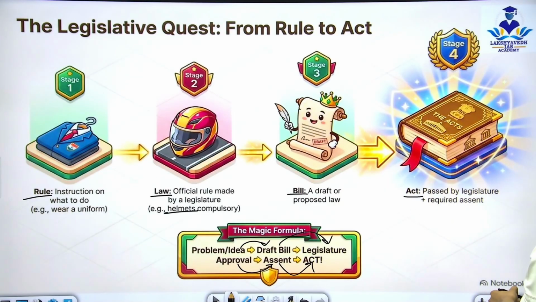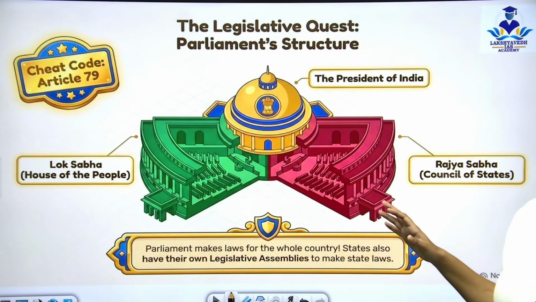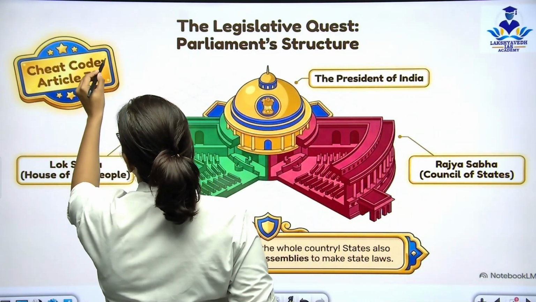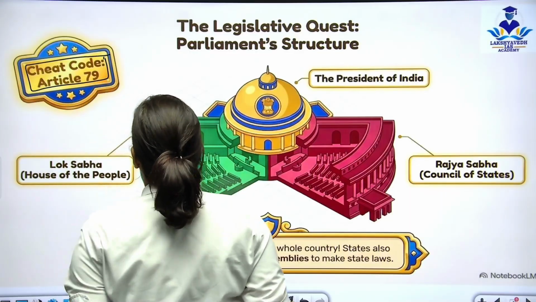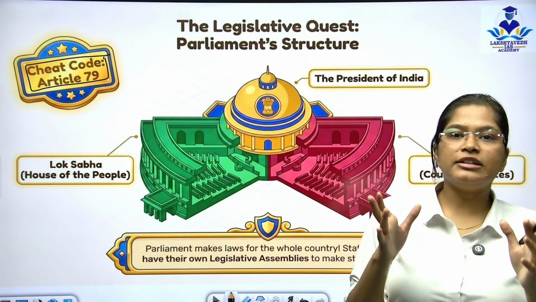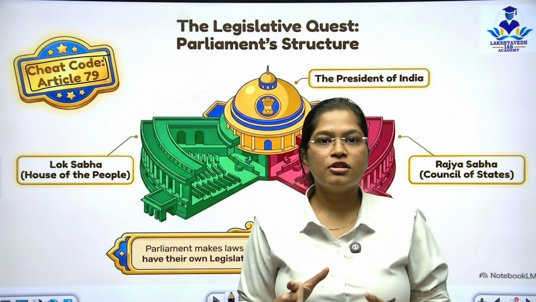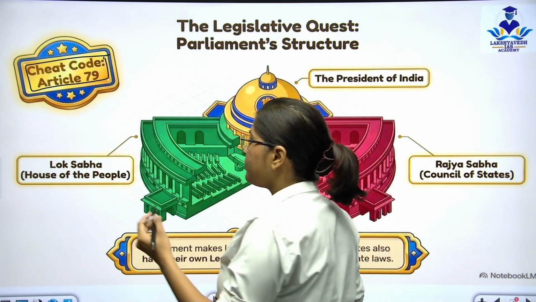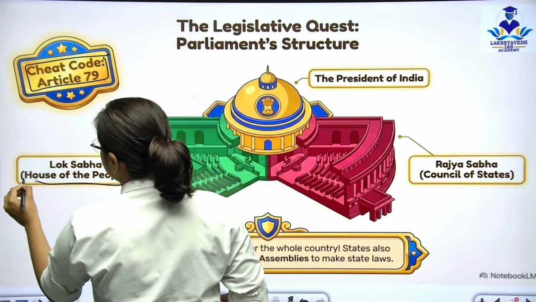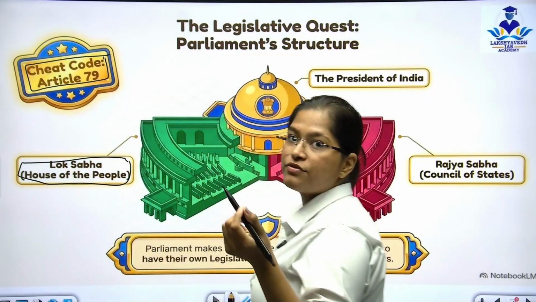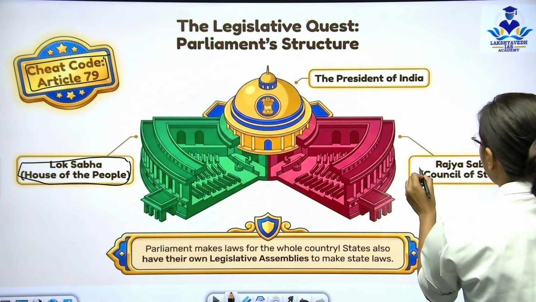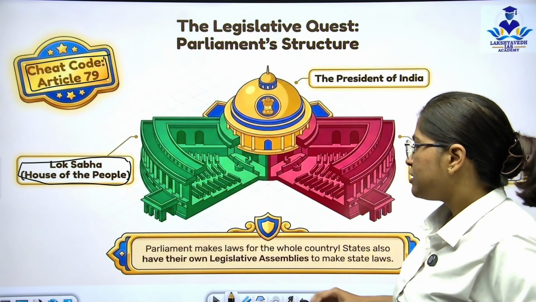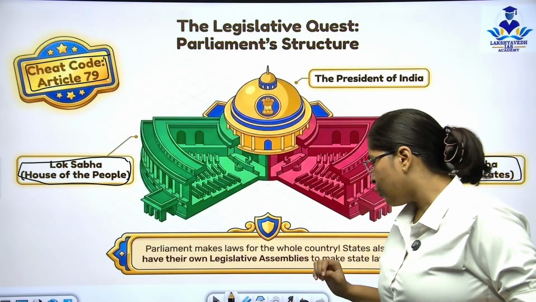Please do remember this. Let's move on to the next slide. Now we need to understand what is Article 79, which is very important. See, you have Article 79 here. Article 79 basically tells us there are two houses. First is the Lok Sabha and second is the Rajya Sabha. Lok Sabha is the house of people. Do remember these differences. Lok Sabha is the house of people and Rajya Sabha is the council of states. Here we have Parliament making laws for the whole country.